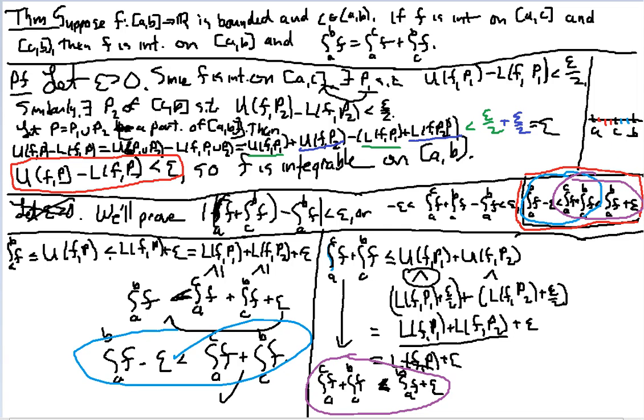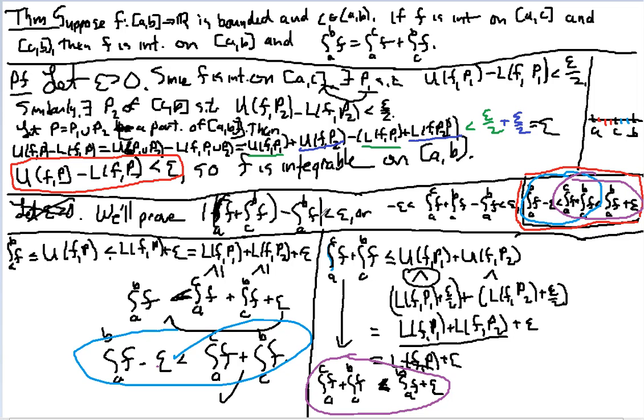So what have I proved? I proved that the sum of the integrals A to C and C to B is always within epsilon of the integral from A to B. It's always less than when you add epsilon to it and bigger than when you subtract epsilon, which boils down to the sum A to C, C to B minus the integral of A to B being less than epsilon, and epsilon could have been any positive number.